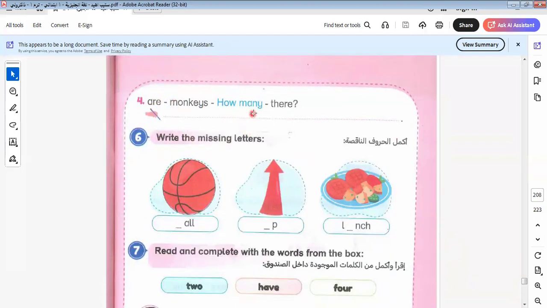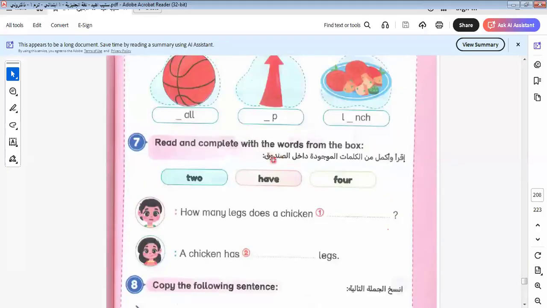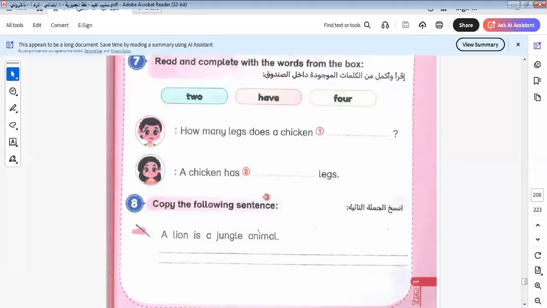It will be here what? How many monks are there? Here it will be here what? It will be here Paul. I answer one of them and two of them, and I will leave the rest for you to do by yourselves as homework. Okay. Here is Paul and here is up. For this question you must keep the vocab to answer it. Okay, you must keep the vocab in the rearrange and in the missing letters. You must keep the vocab to answer this question.